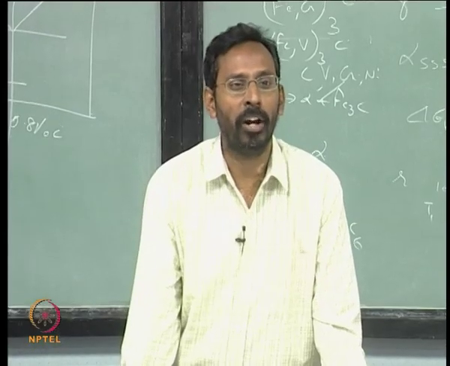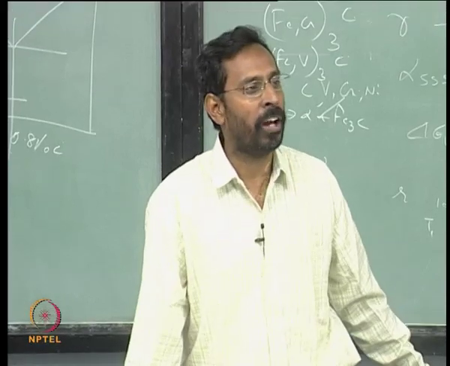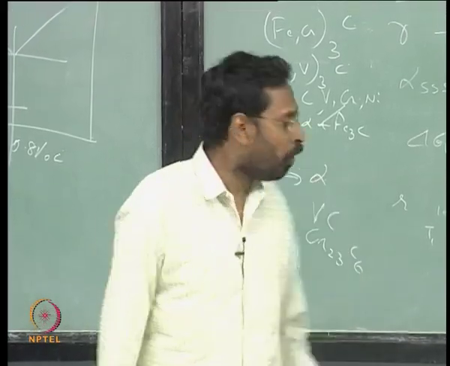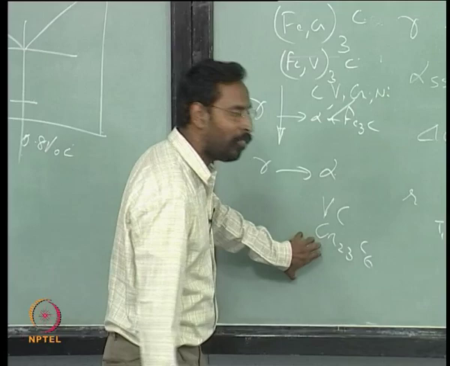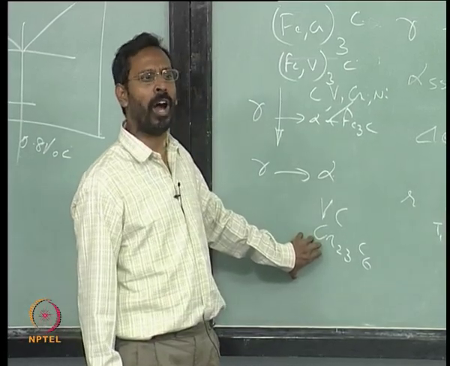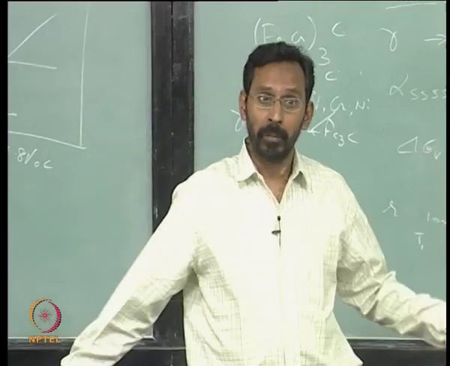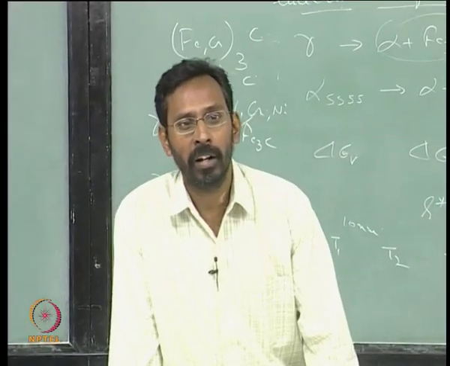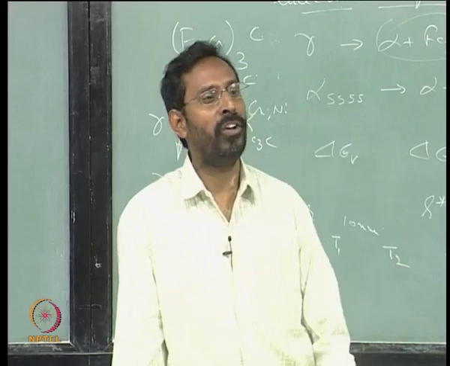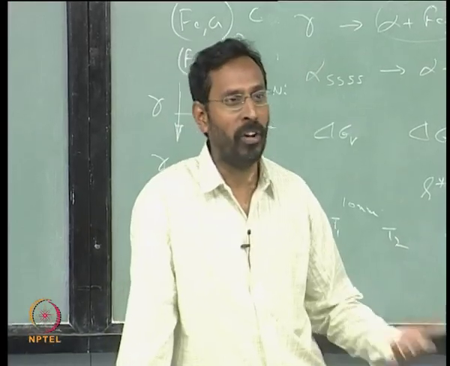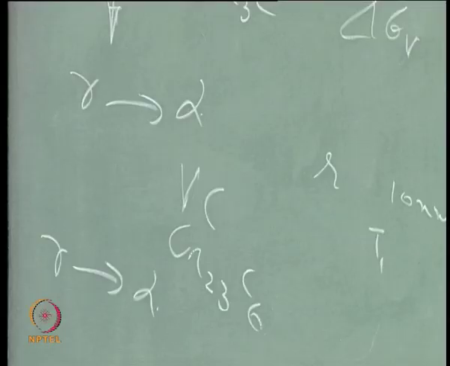I mean, in one way it is an allotropic transition, but we are not talking of a pure metal. So, once this happens, now this alpha is containing a lot of carbon. What is the solubility of carbon in alpha? 0.025 at 723, 0.006 at room temperature, but I am having 0.8% of carbon.